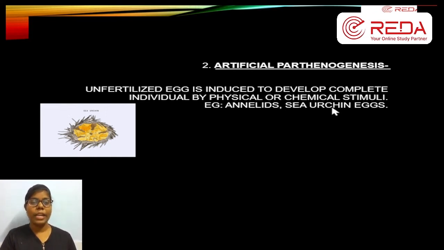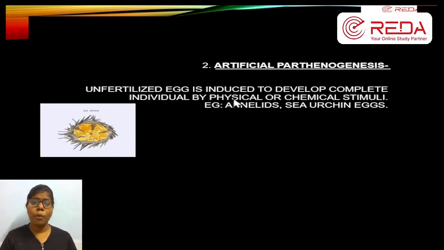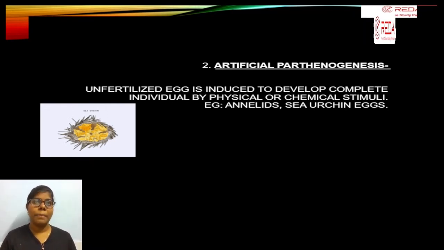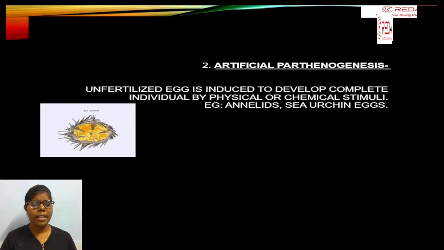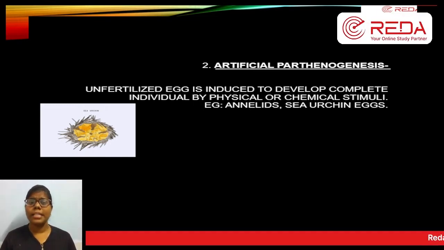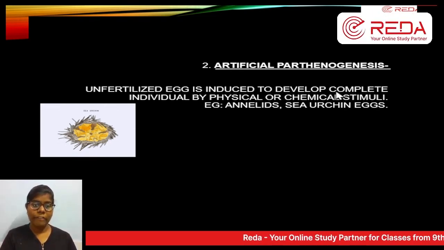We are giving one stimulus, which can be physical or chemical: by adding some chemical or some physical parameters, like varying temperature in the lab, or changing the pH. All these kinds of adjustments or stimuli, given externally, if a fully developed individual develops, that is artificial parthenogenesis.